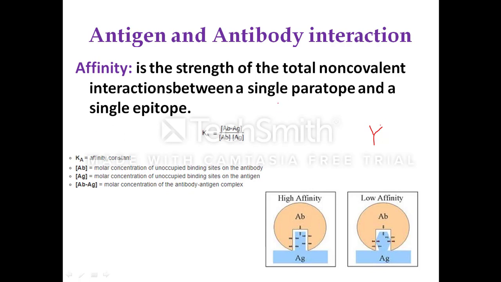When the antigen reacts with the antibody, it will form the antigen-antibody complex.